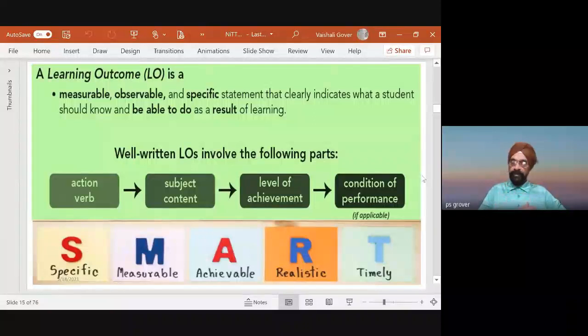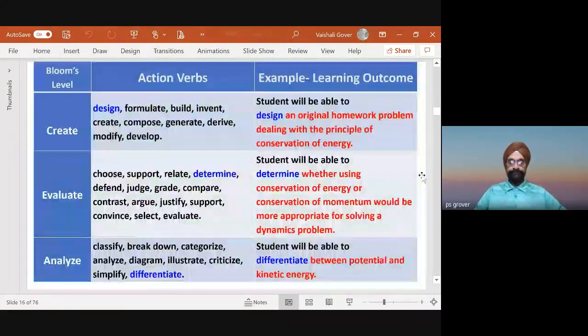If I prepare a course learning outcome for a course at the certificate level, the diploma level, or the BTech level, my form of the learning outcome will get more and more, let's say, at a higher level. We normally say these learning outcomes should be SMART. That is, specific, what you want to do; measurable; achievable, the student should be able to achieve it; realistic; and within a time frame. So please remember this.